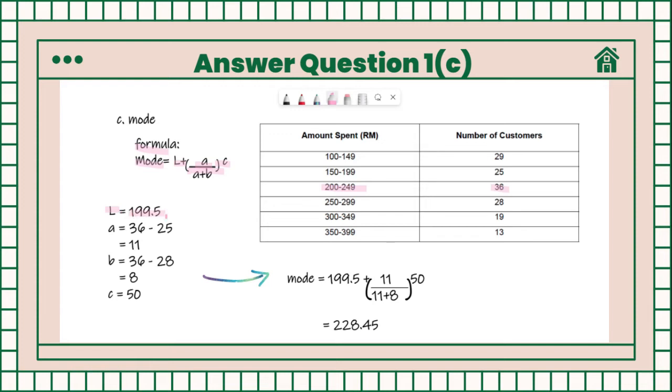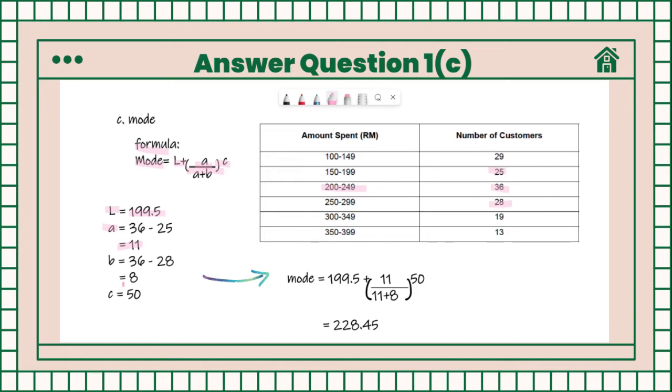Then the difference between the frequency of the modal class, which is 36, and the frequency of the previous class, which is 25, is 11. So the value of A is equal to 11. Next, the difference between the frequency of the modal class, which is 36, and the frequency of the next class, which is 28, is 8.